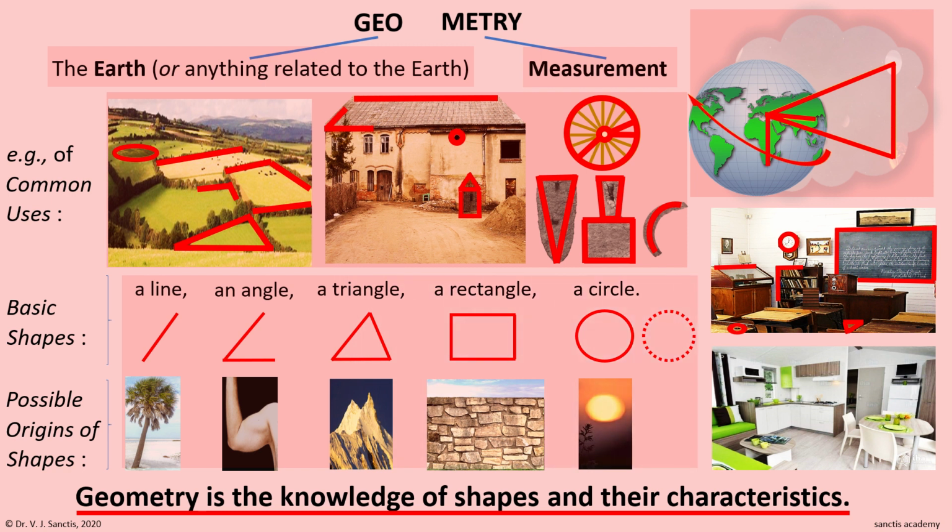Next, we saw how the knowledge of different shapes was used specifically in outdoor situations and also in indoor situations. Thus, we concluded that the practical meaning of geometry is the knowledge of shapes. Further, we saw that the use of geometry is the use of shapes, such that the characteristics of the shapes match the use. And thus, we arrive finally at the definition of geometry, as geometry is the knowledge of shapes and their characteristics.